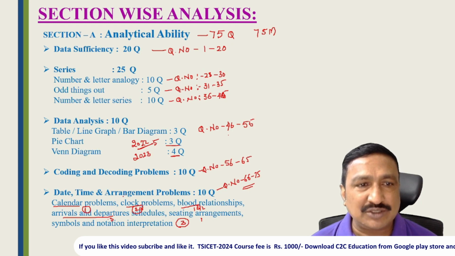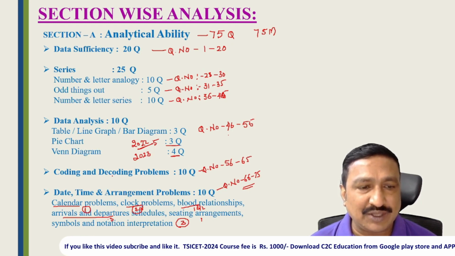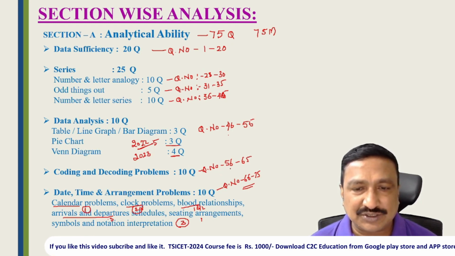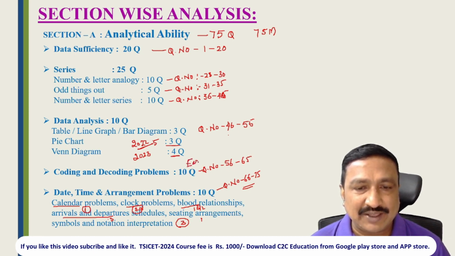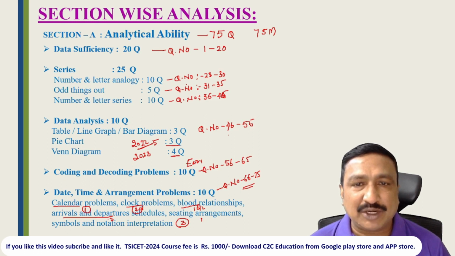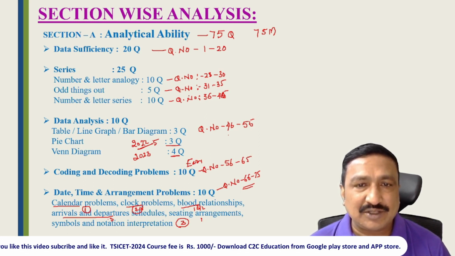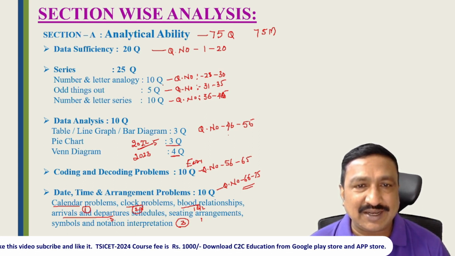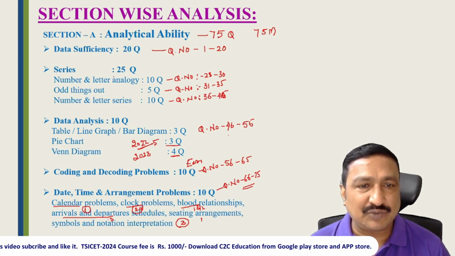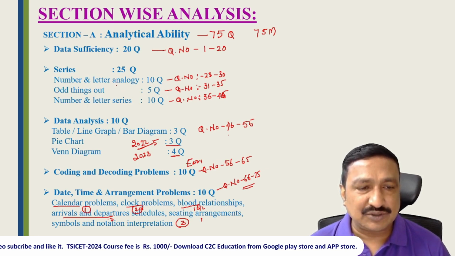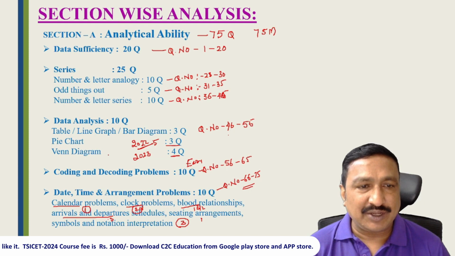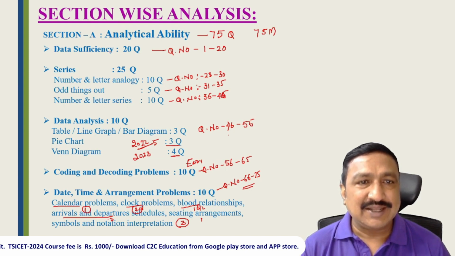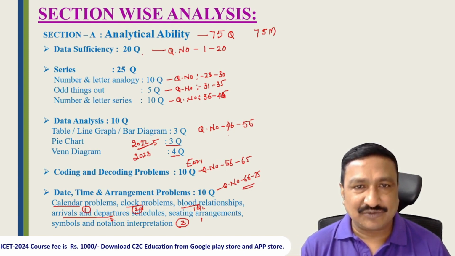So most of the students, what they will do means, first they will go for the coding decoding 10 questions, 56 to 65. They will complete because it is very easy. Then they will come to question number 21 to 30. So 21 to 45, they will click these questions and complete these 25 questions. Once these 25 questions are over, then go for the time and arrangement. They will complete the 10 questions. Once completing coding decoding, data analysis, series, then last you can attempt the data sufficiency.